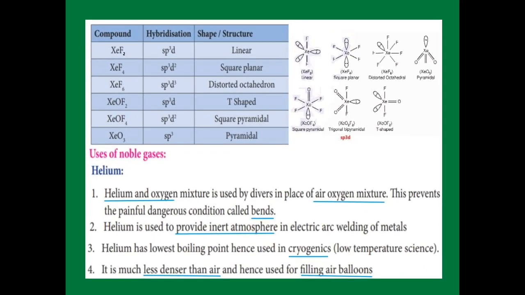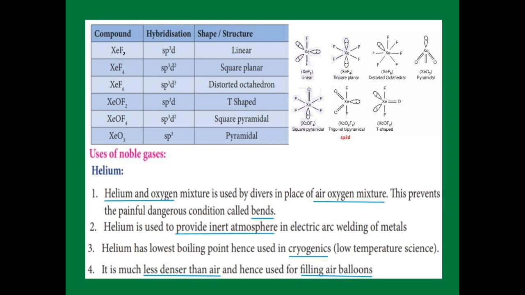We are going to see the compounds of xenon fluoride and their structures. First one, XeF2, hybridization sp3d, and it has a linear structure. See the structure there. Xenon possesses 3 lone pairs and 2 bonded pairs, so it has a linear structure. And XeF4, hybridization sp3d2, possesses a square planar structure, xenon having 2 lone pairs along with 4 bonded pairs with fluorine. And xenon hexafluoride, hybridization sp3d3, has a distorted octahedron.